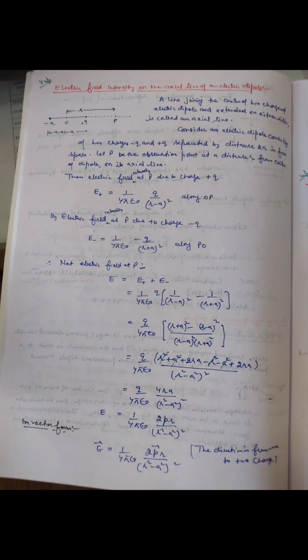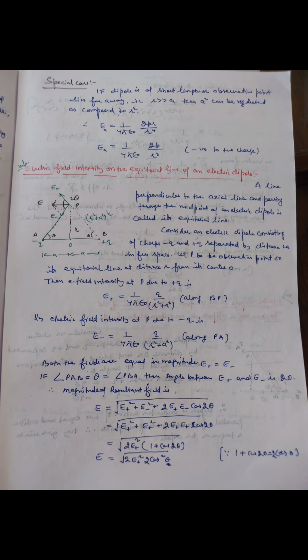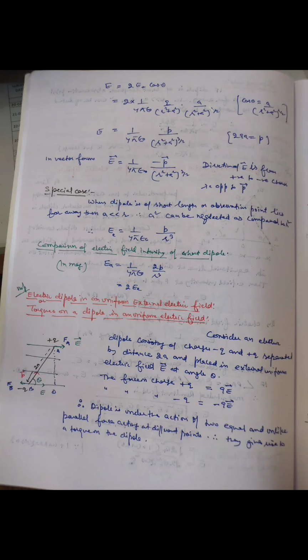Electric field intensity on the axial line of an electric dipole is equal to 1 upon 4 pi epsilon naught 2 pr upon (r square minus a square) whole square. Its direction is from negative to positive charge. Electric field intensity on the equatorial line of an electric dipole is E is equal to 1 upon 4 pi epsilon naught minus p upon (r square plus a square) raised to power 3 upon 2. Its direction is opposite to dipole moment, that is, from positive to negative charge.